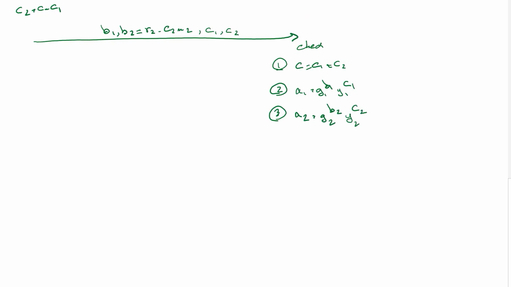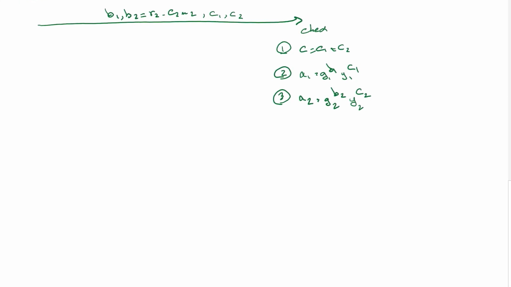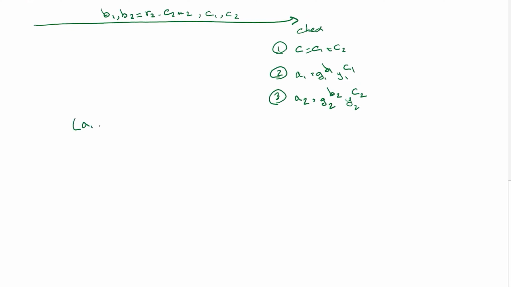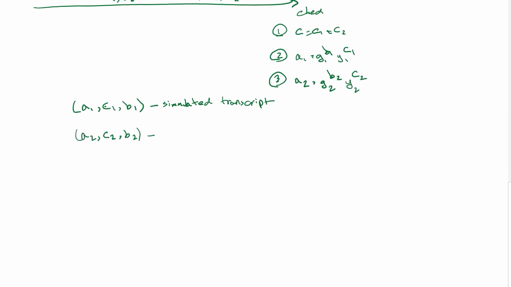So if this is the case, then what we are seeing here is that A1, C1, and B1 are a simulated transcript, and then A2, C2, and B2 are real transcripts.